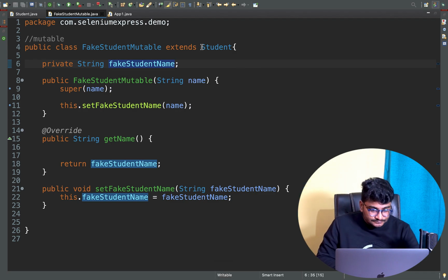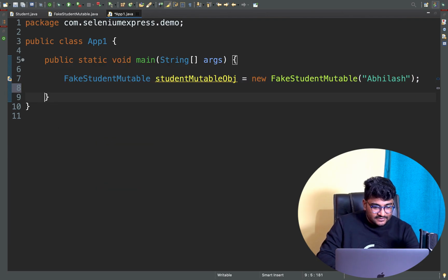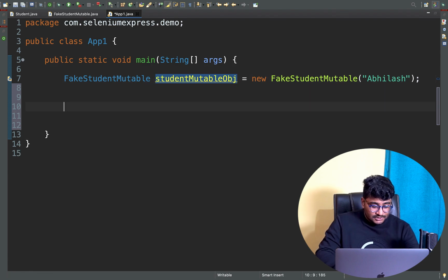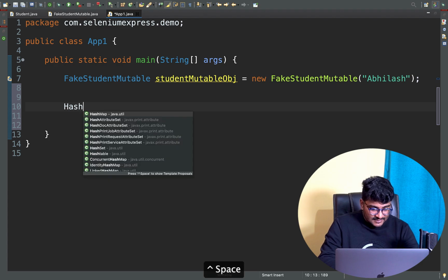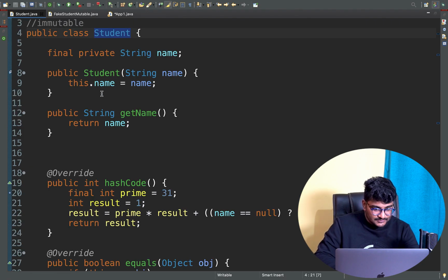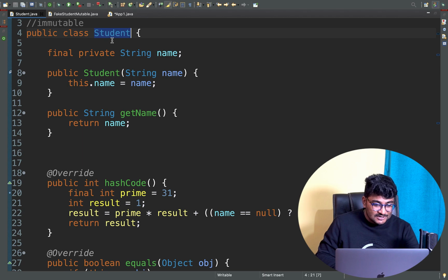Now you see, I'll go to app1.java. I'm creating a fake student object here. I will come back to this later. Right now, let's create a hashmap. So hashmap key value pair. Now your key will be, let's say, student object, right? Just now we have discussed, key should always be immutable. So the immutable object is student.